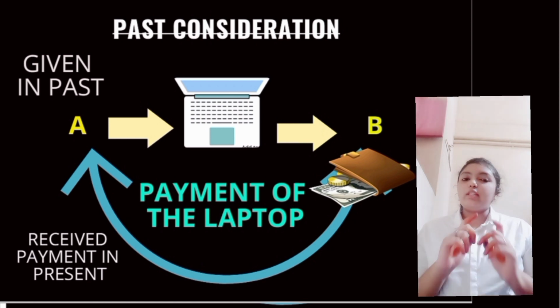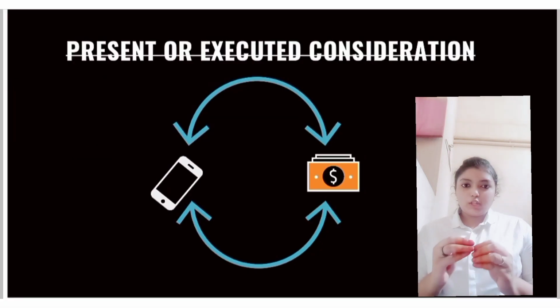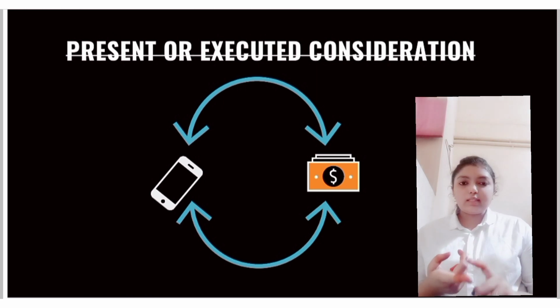Now let us see what present consideration is. Present consideration is consideration given at the same time. If I go to a shop and purchase a mobile, and for that mobile I give the price immediately to the shopkeeper, then it is said to be a present consideration. In exchange for the mobile, it is nothing but an exchange. For getting the mobile, I give the consideration, the said amount of the phone.